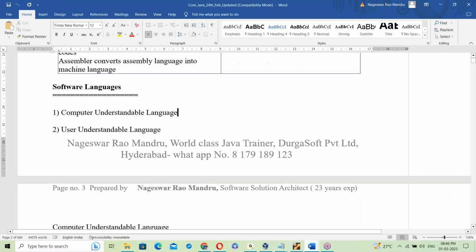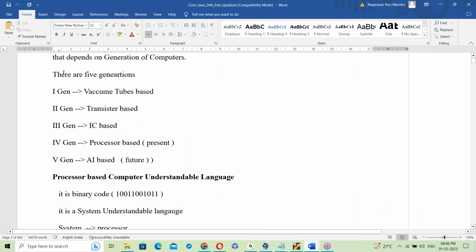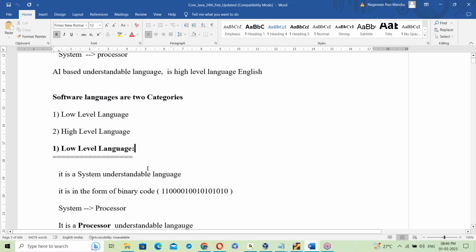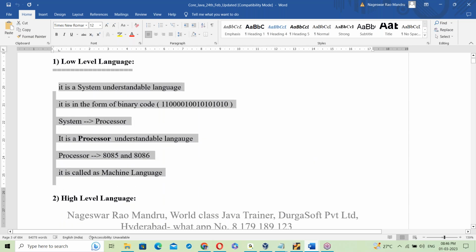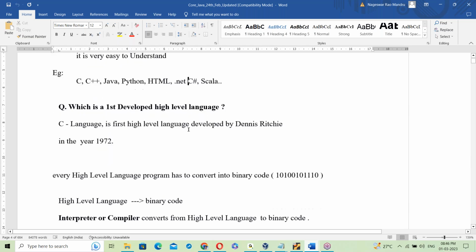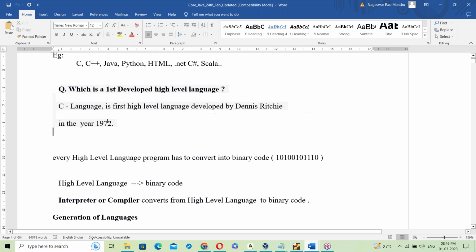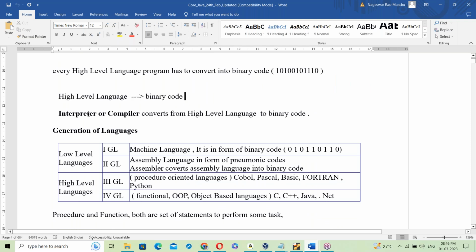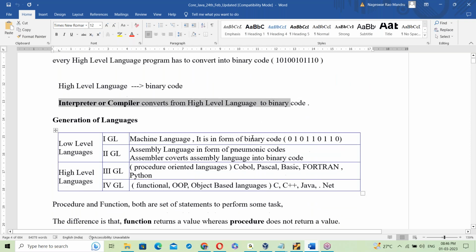See, all these topics are discussed in the document here. Generation of computers is prepared in the document here. Low level, high level language, about these things explained here. Okay. So C language first, and the same topic, what I've discussed, everything is that high level language to binary codes. Interpreters or compilers convert from high level language to binary codes.